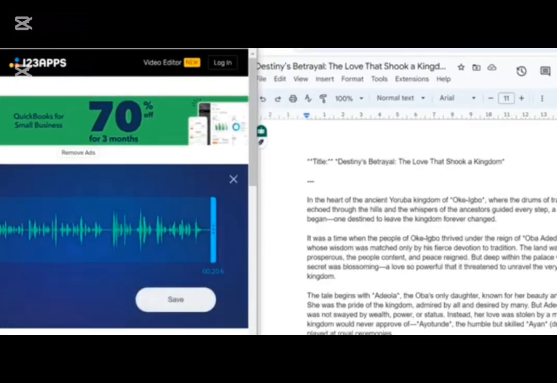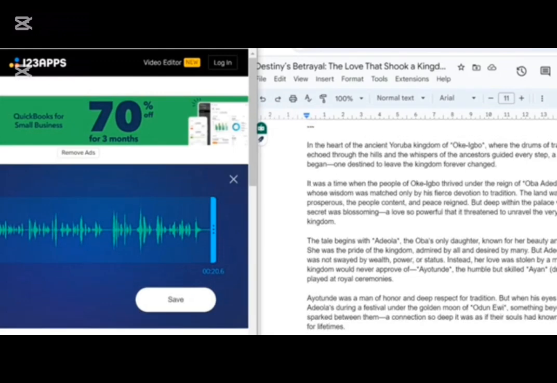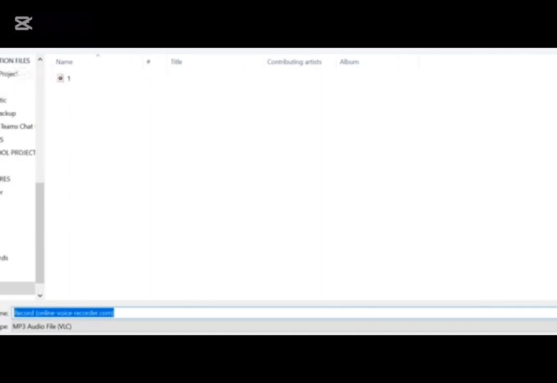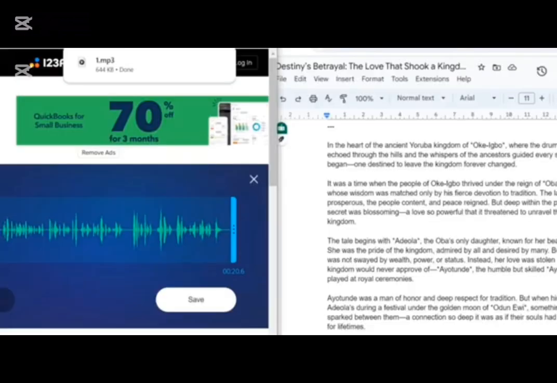So I just click on this button to end that if I cannot record at a stretch. And then I click on save and I save in the sequence 1, 2, 3, 4, 5, 6, depending on how I did the recordings. Okay, so I already have a folder named voices, so I am keeping this in one folder so that it will be easier to sort when it's time for editing. I click on save. This is how I'm going to be doing for others.